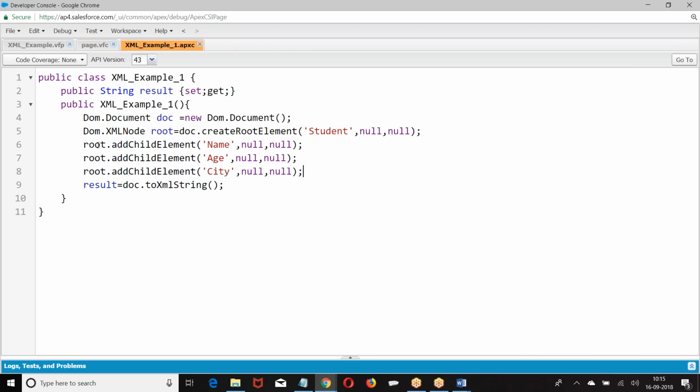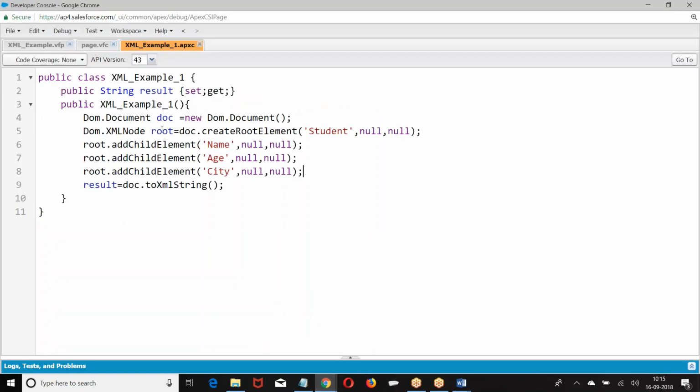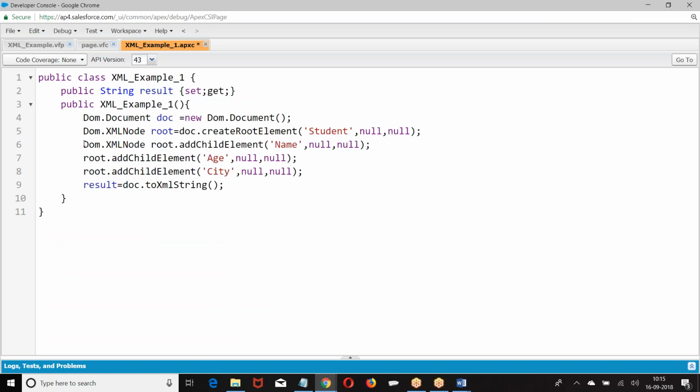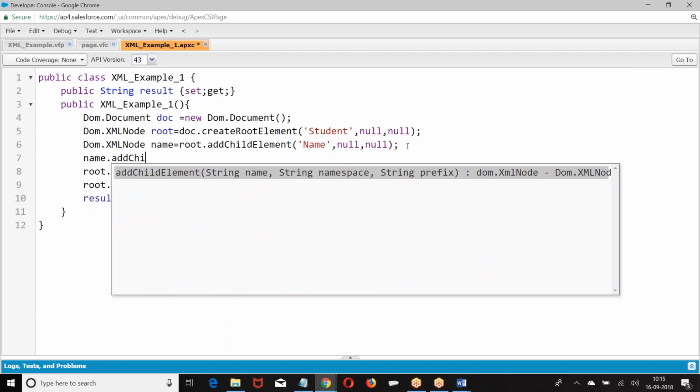For the root, child element 1, child element 2, child element 3. What we have? Student, name, age. Now, to the name I want to add a few more child elements. So how do you refer to the name element? DOM dot. This is the element. To this element we are adding name dot add.